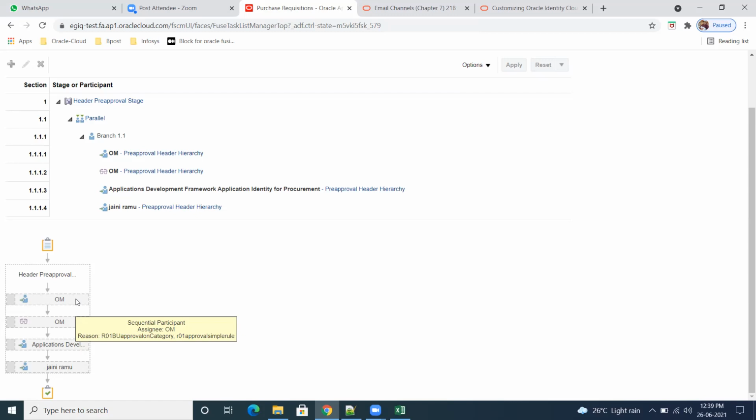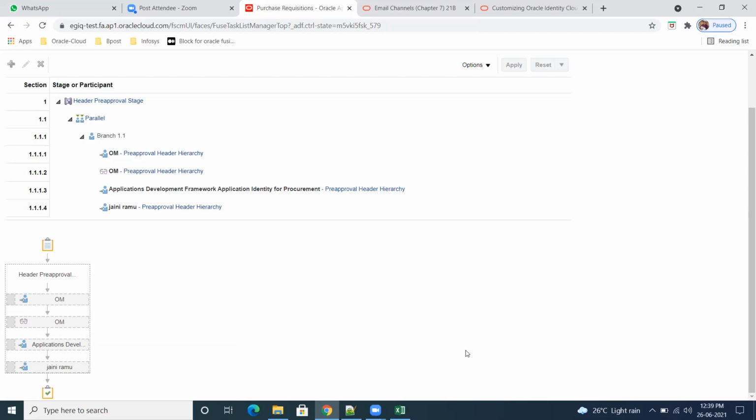I'm asking a question. Category, header level, right? That is correct. The reason is nothing but the rule name. Whatever rule name you have given will come as the R01 reason, BU approval here, category. The system will be triggering 2 rules, because we have one more rule already there in the system. That is the reason we could see 2 rules here.